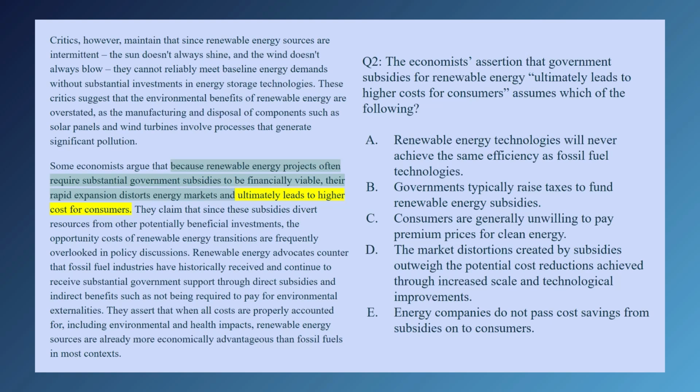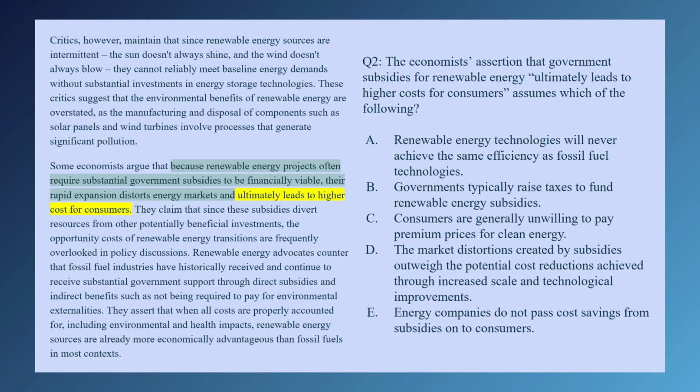C, consumers are generally unwilling to pay premium prices for clean energy. This one isn't about consumer preference, so C isn't helpful to us. D, the market distortions created by subsidies outweigh the potential cost reductions achieved through increased scale and technological improvements.